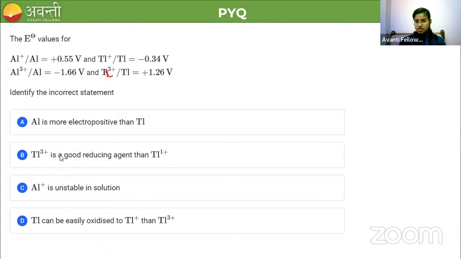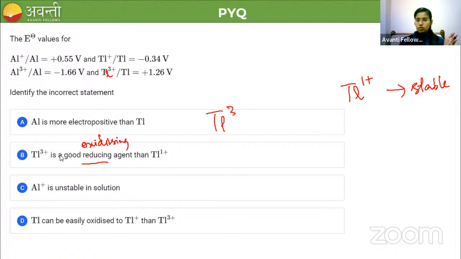Thallium 3 plus is a good oxidizing agent. It is not a reducing agent. You know why? Thallium is stable only in its plus 1 state. So if it has to exist in plus 1 state, it has to act as a good oxidizing agent. Thallium 3 plus should act as a good oxidizing agent.